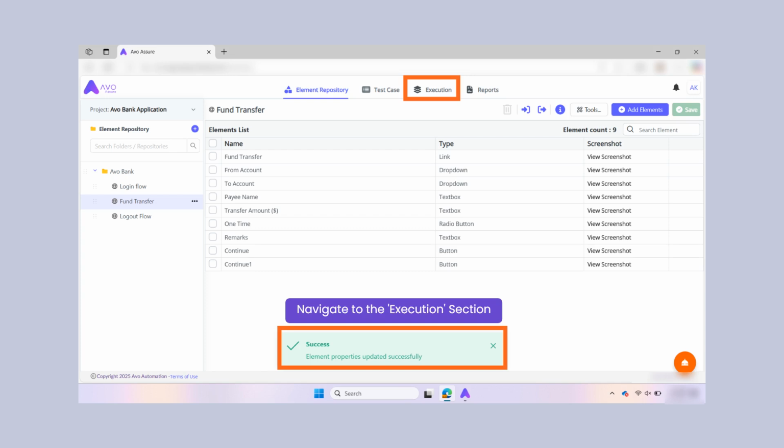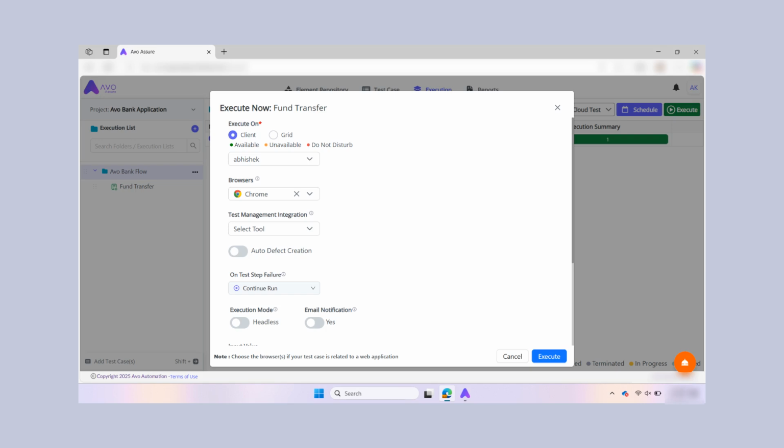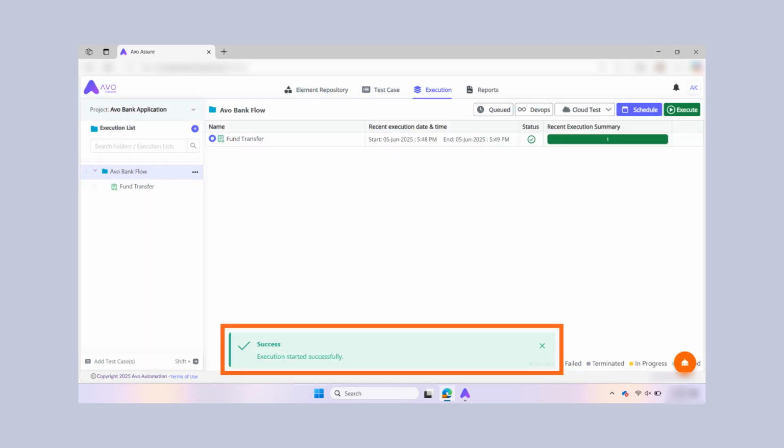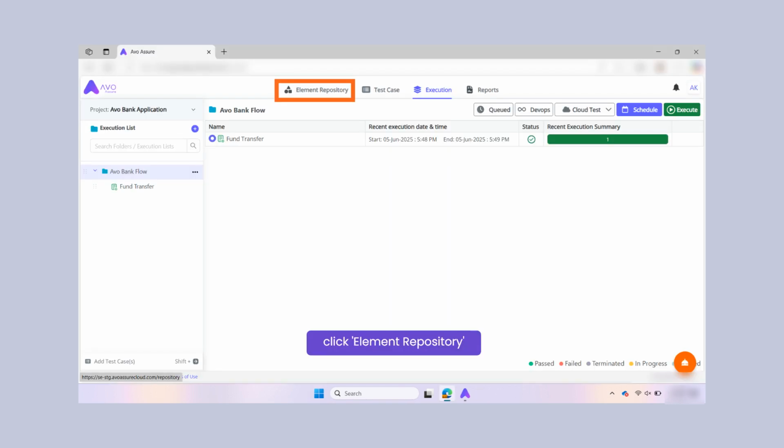Now, navigate to the Execution section. Execute the fund transfer test case. Review the test execution configuration. Click on the Execute button to evaluate the impact of the self-healing process. You will receive a notification indicating that the execution started successfully. The execution progresses. After the execution is complete, proceed to the element repository.